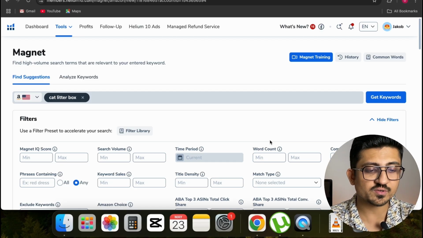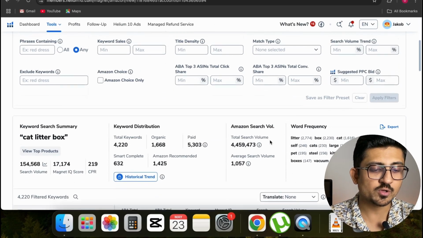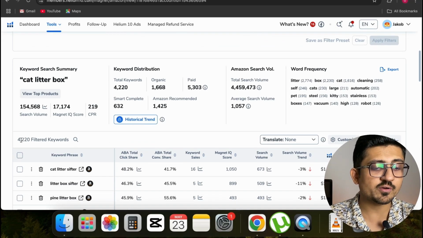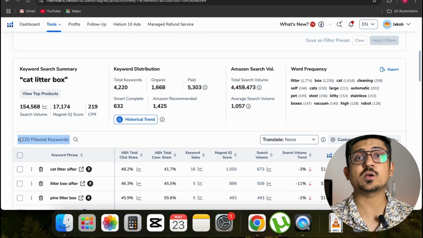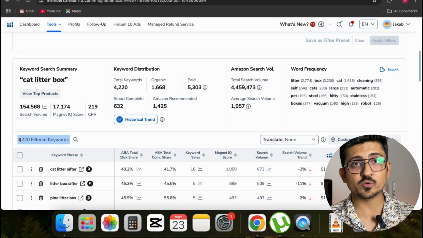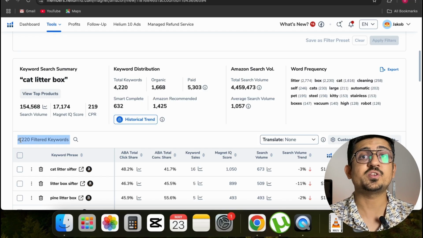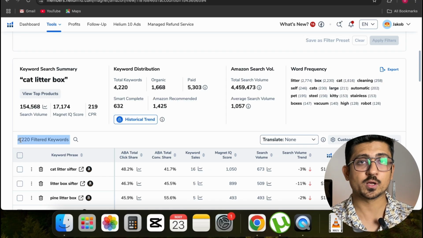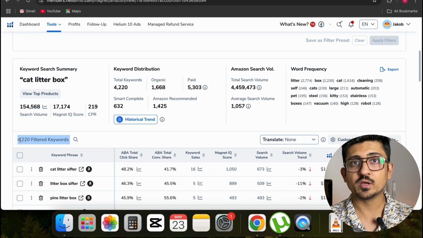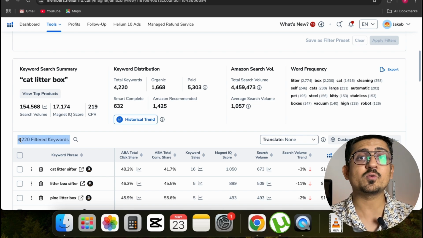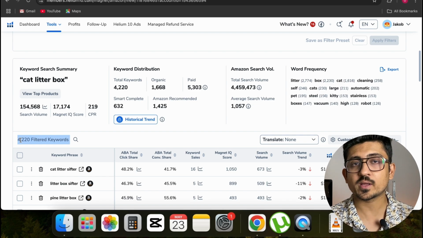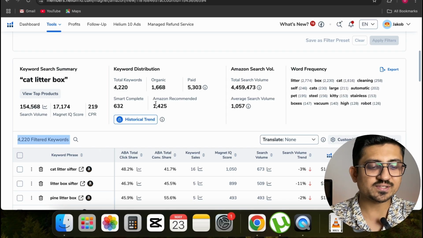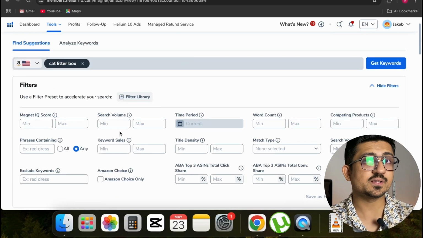You can see that our search has been completed, and if I scroll down, I can see there are more than 4,000 keywords it has extracted for me, right? But 4,000 keywords are a lot, and out of those 4,000, there should be many keywords which are of no use and irrelevant to my product. So after searching for those keywords, we have to put some filters and narrow down this search so we can get only those keywords which are super relevant to our product and which can benefit me.